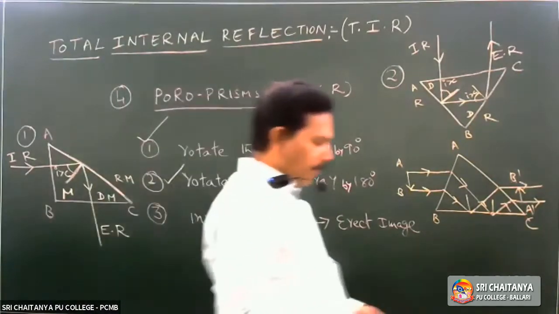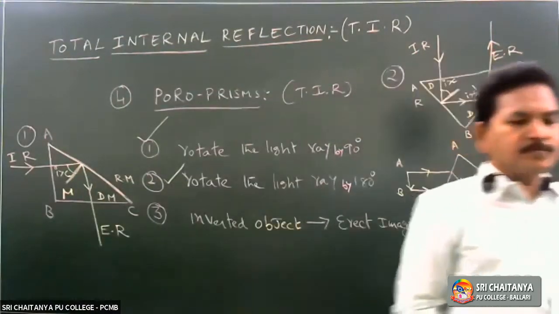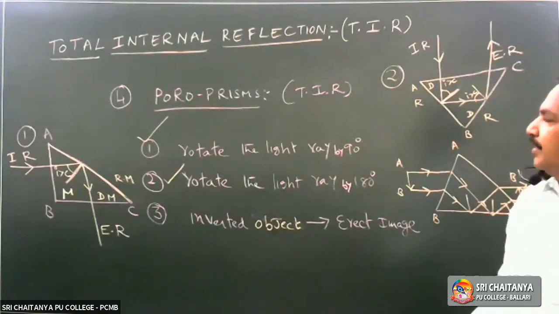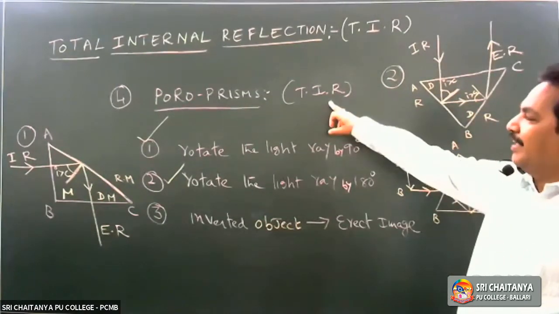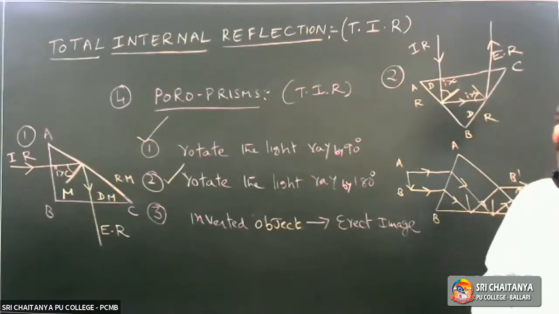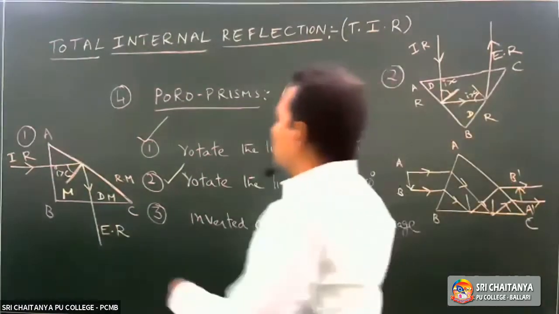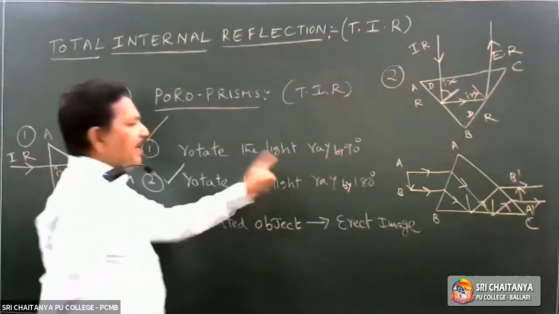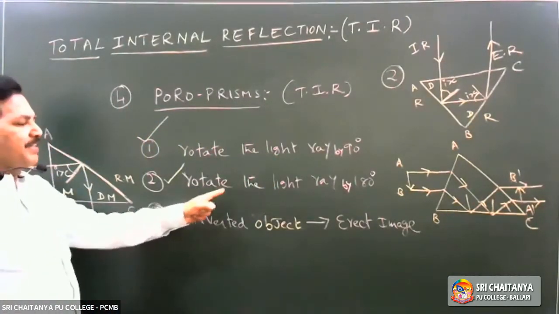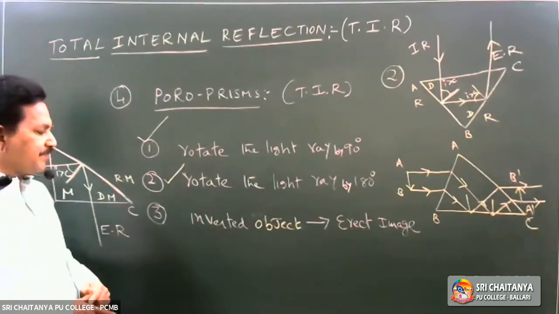Therefore, Porro prisms use TIR, total internal reflection. The first one is used to rotate the light ray by 90 degrees. The second is used to rotate the light ray by 180 degrees.